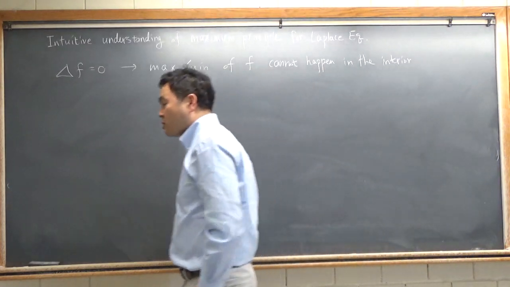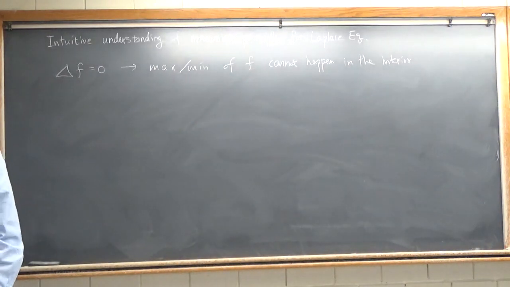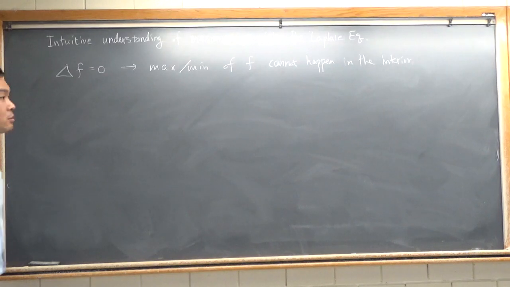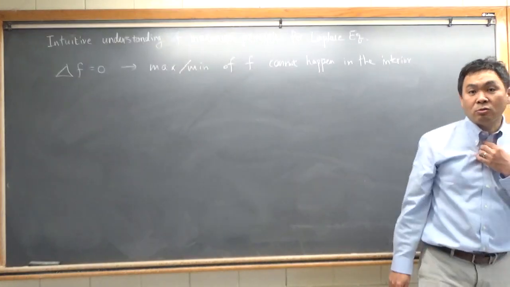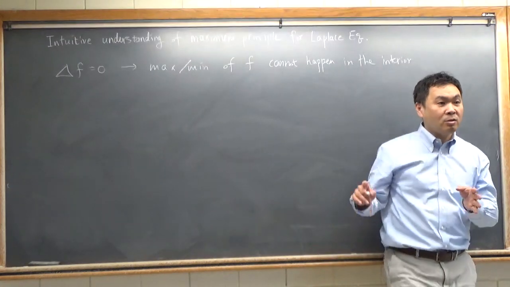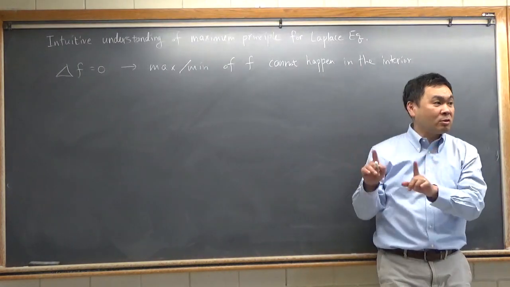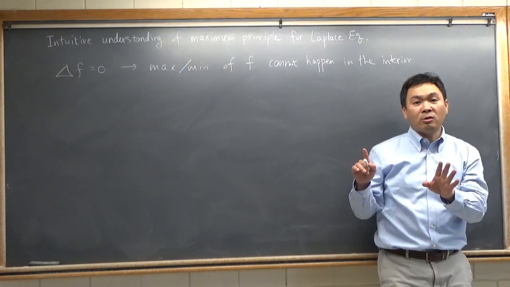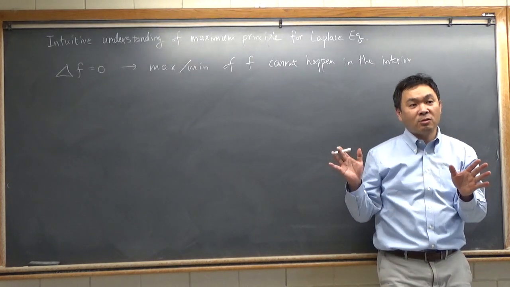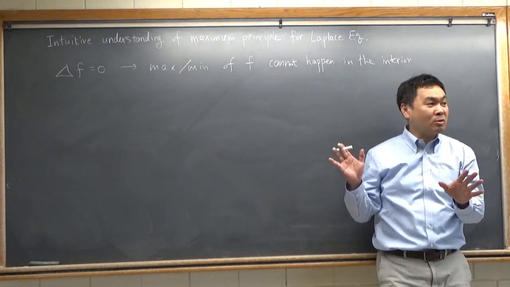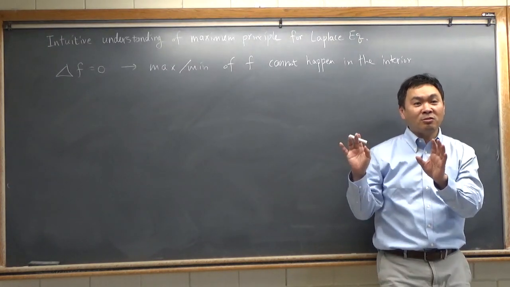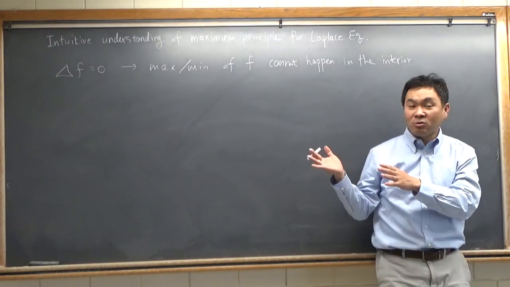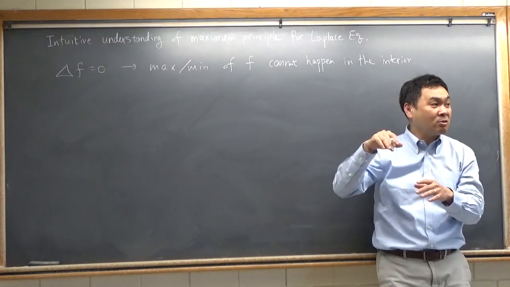And the important consequence of this was that if you have a Laplace differential equation on a domain and you have some boundary conditions, and you assume that there are two different solutions, u1 and u2, then if you take the difference between them, it still satisfies the Laplace equation with the boundary values being 0.